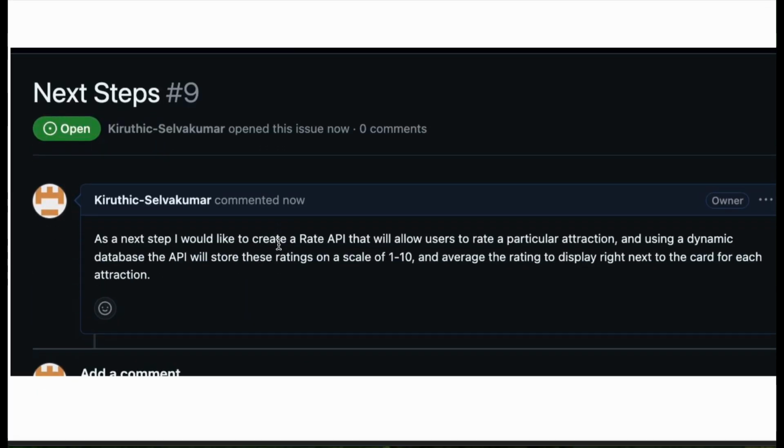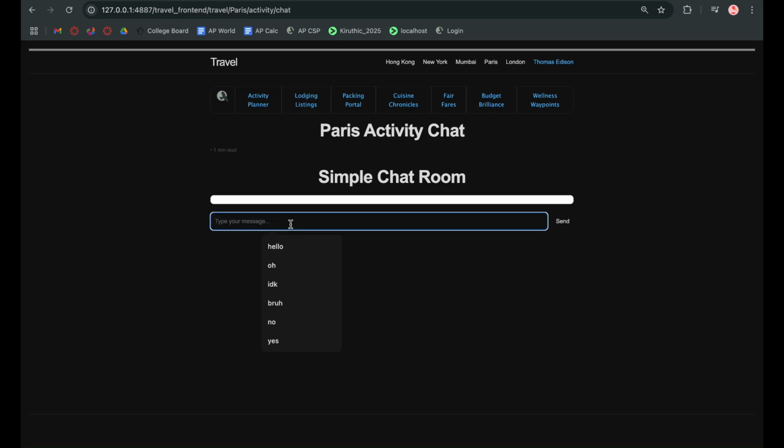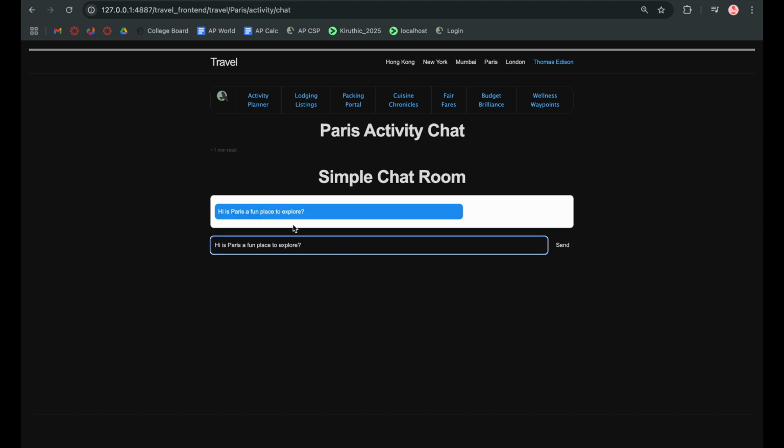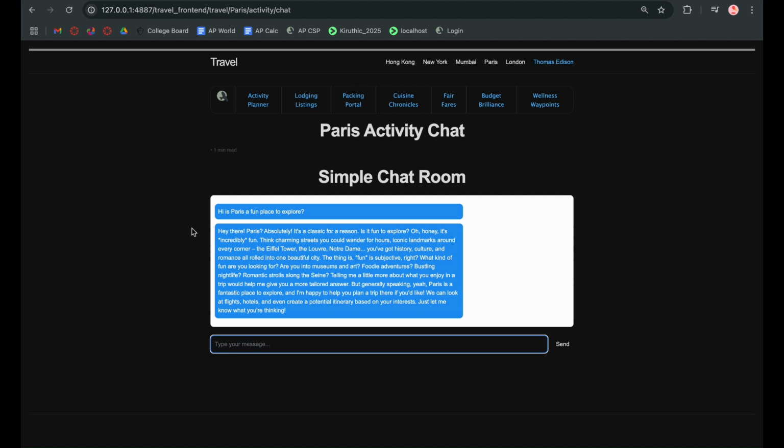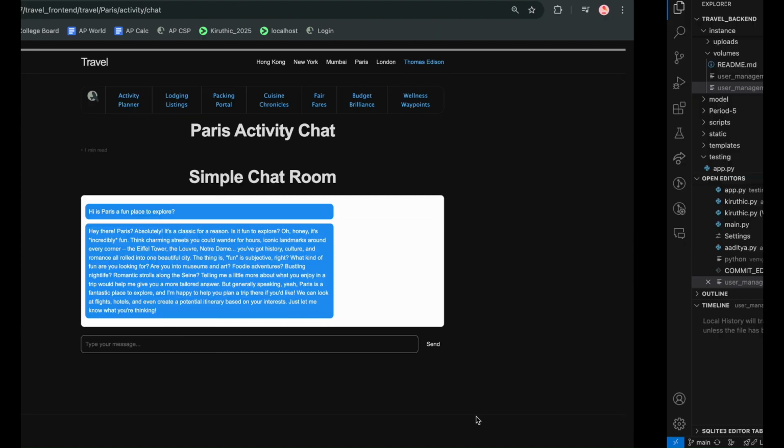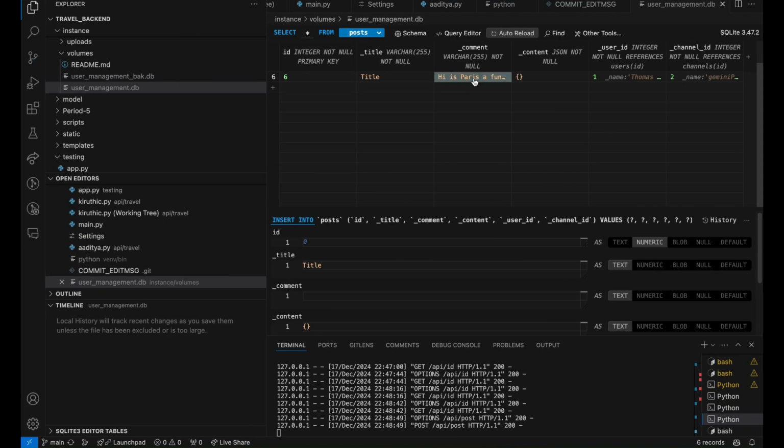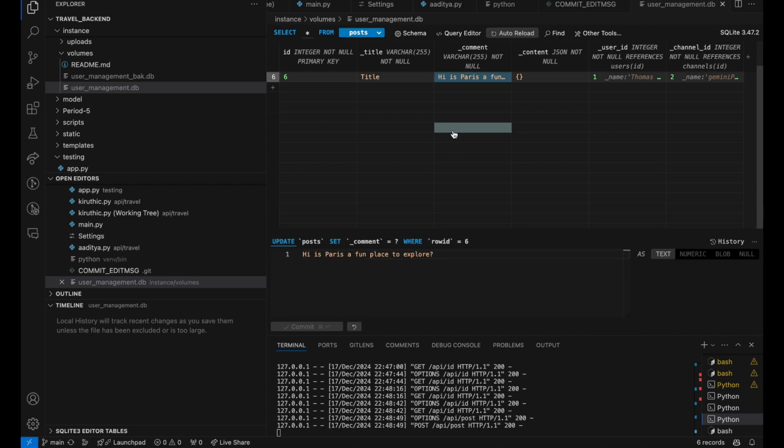My next step after I finish this would be to create a rating API that averages people's ratings for a particular attraction that will display on the website. Clicking the Eiffel Tower, you can process a request by sending, for example, "Hi, it's Paris, a fun place to explore," and Gemini will respond to your request with this. And I've completed this with backend integration, because you can see this comment has shown up in the backend database.